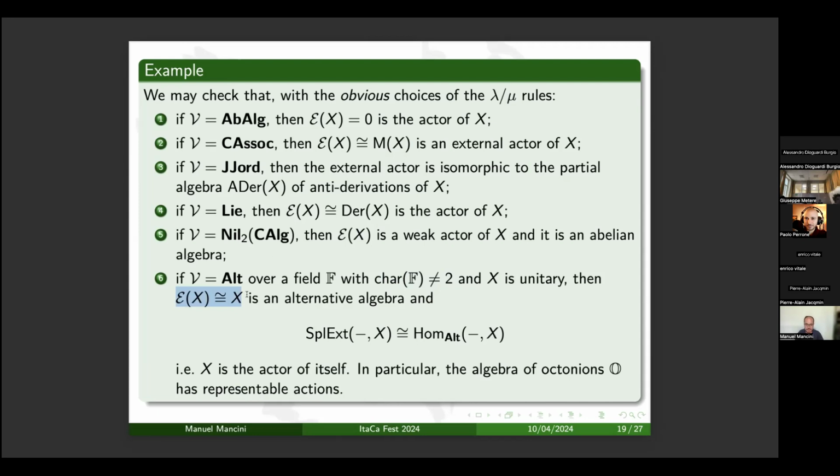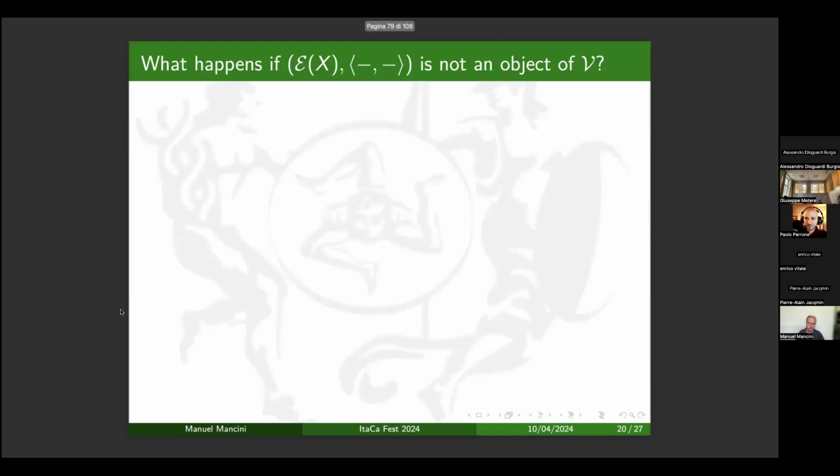And moreover, since it is isomorphic to X, I obtain that the monomorphism is an isomorphism. And so X is the actor of itself. This means that unitary alternative algebras have representable action, and in particular, we can apply this result to the algebra of octonions.